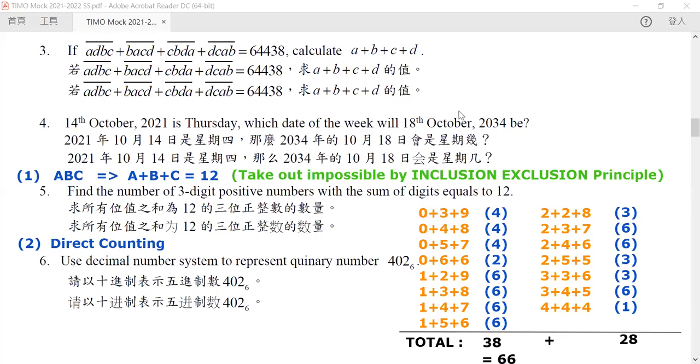Okay, so this is the idea of question number 5. Now let's go to question number 6. Use the decimal number system to represent the quaternary number 4026, which is strange.